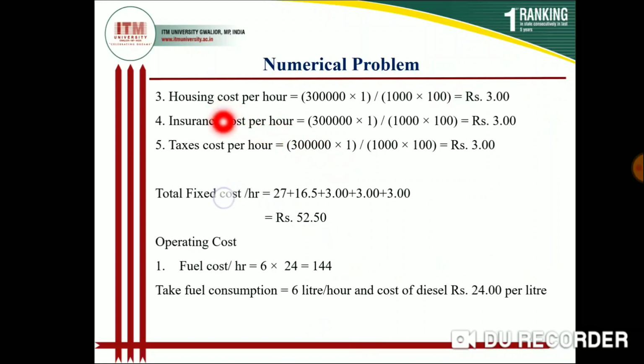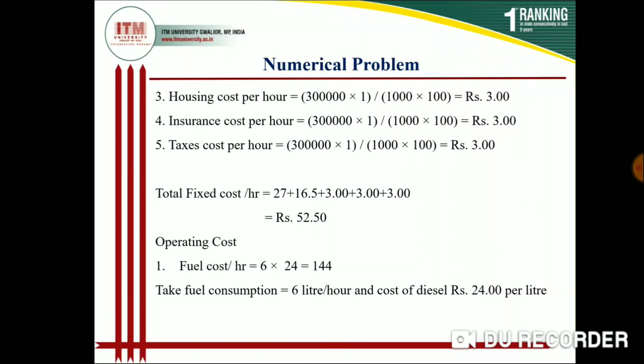Next is housing, insurance and tax. That will also be 1% of the cost of the tractor. So 3 lakh is the cost of the tractor. So 1% of 3 lakh will be 3000 rupees, and we are using our tractor 1000 hours per year.